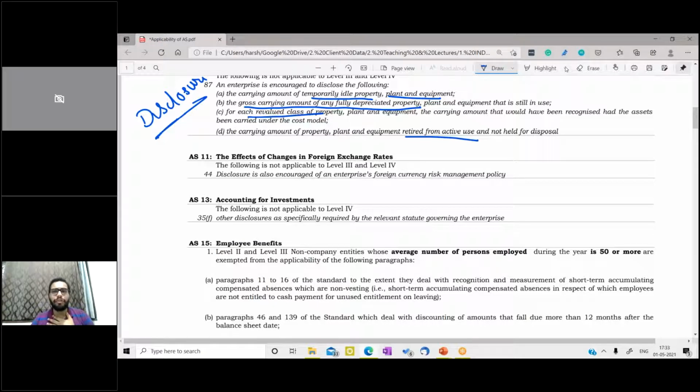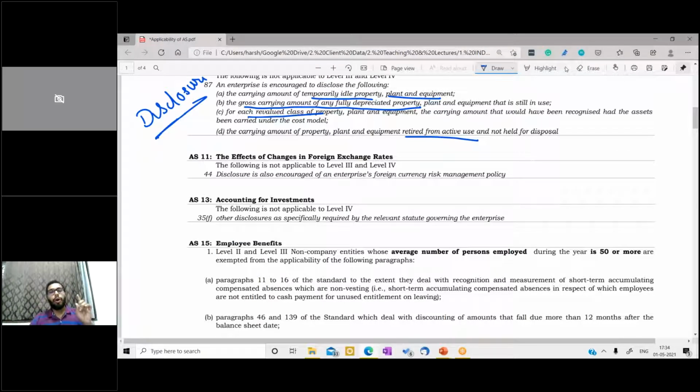So if I say an individual person is already governed by, let's say, no tax audit, then I don't think that person is governed by any audit or anything. Yes, there are acts which require them to maintain books of account. Income tax also requires them to maintain books of account when they cross a particular turnover, not 1 crore but 25 lakhs actually. So in that case they need to maintain the books of account. Various acts also require them to maintain books of account, but is there a detailed guideline on how to maintain the books of account?